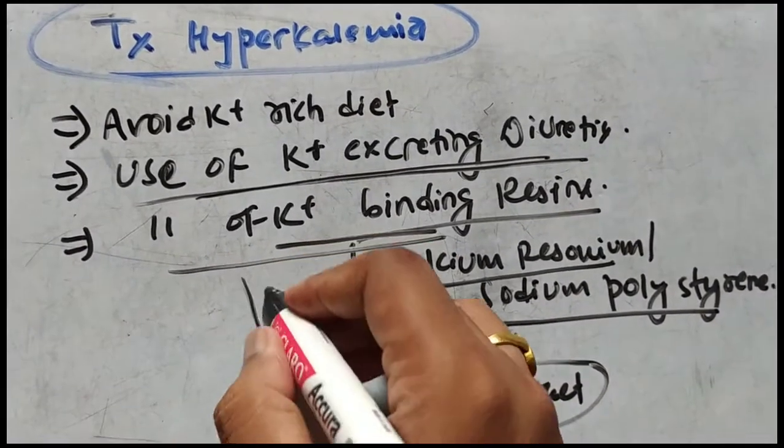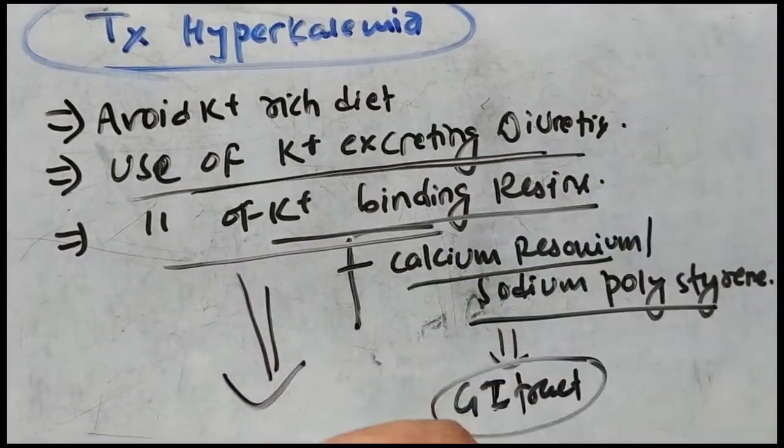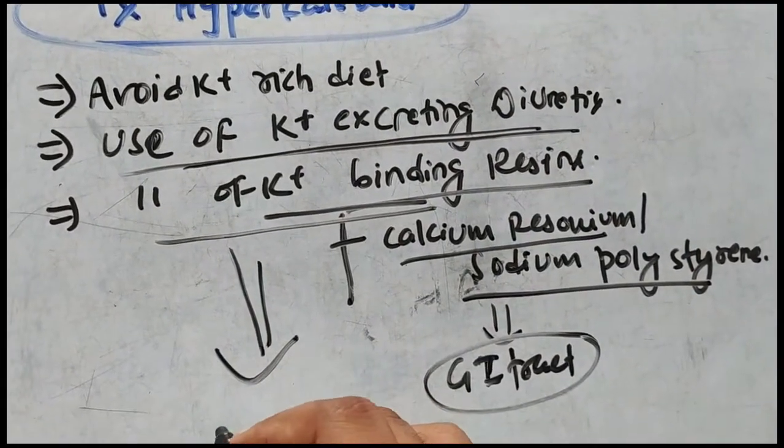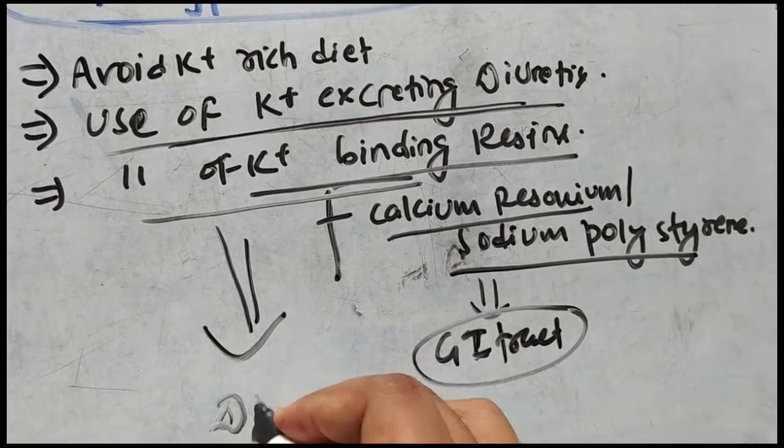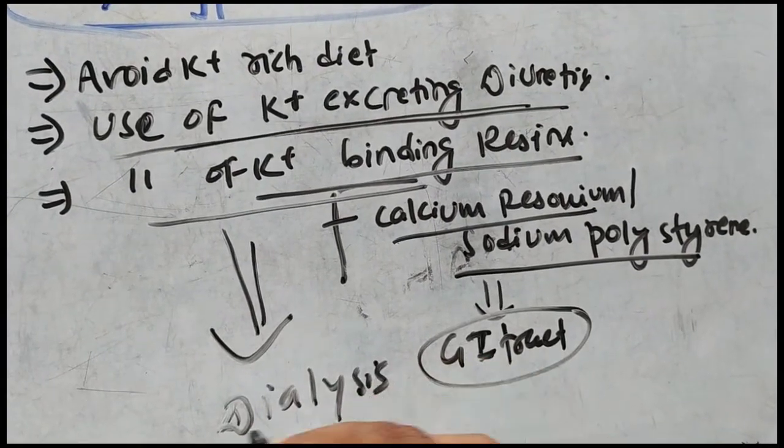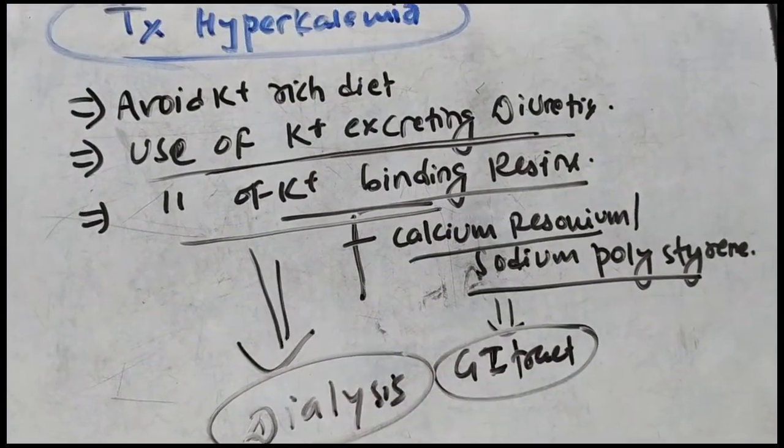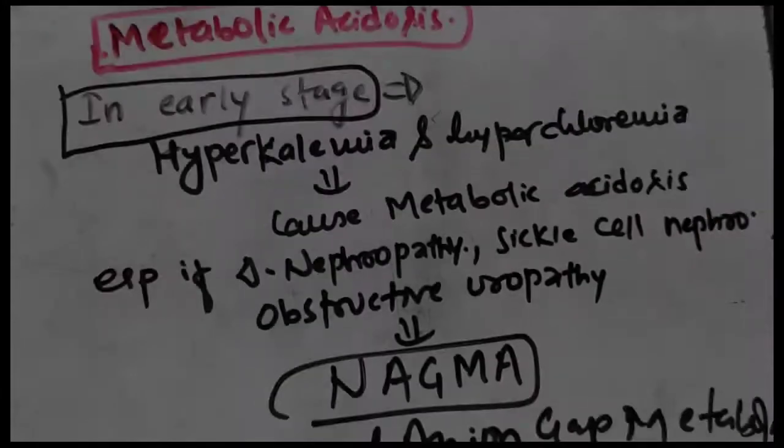And if the hyperkalemia is not treated by these measures, then at last we will go for dialysis. The last treatment of anything in CKD is dialysis. So you can go for the dialysis.